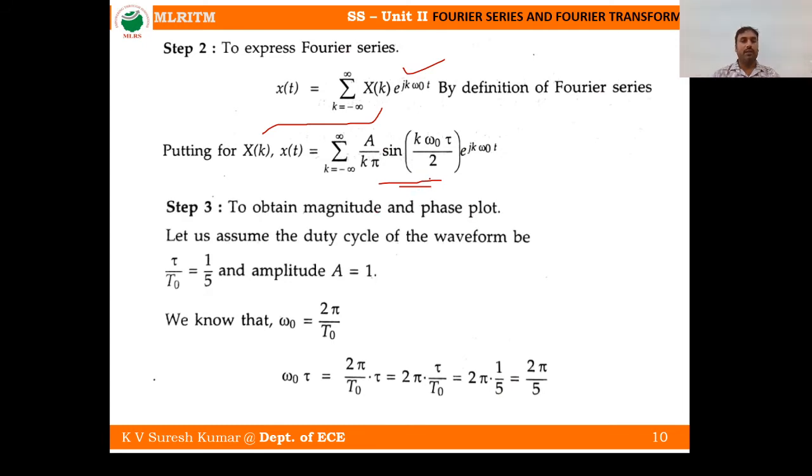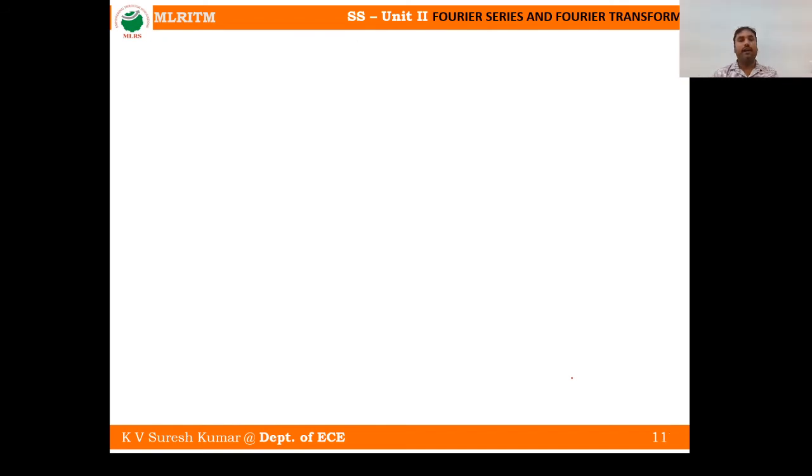Now I want to find the magnitude spectrum and the phase plot. Let us assume the duty cycle, this is very important. Duty cycle is nothing but the width tau of the given rectangular pulse by time period. So that is equal to 1 by 5 and amplitude A is equal to 1. We know that omega naught is equal to 2 pi by T naught, so omega naught tau is equal to 2 pi by T naught into tau, which can be calculated as 2 pi by 5.